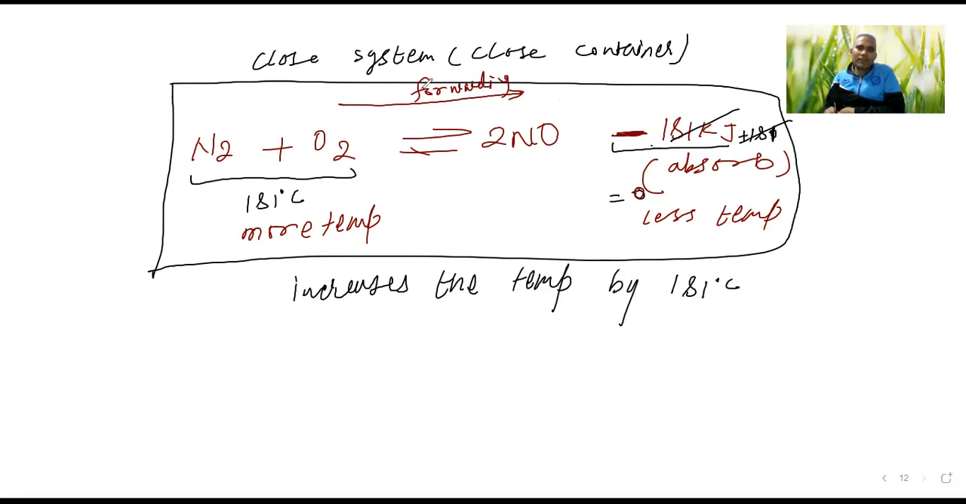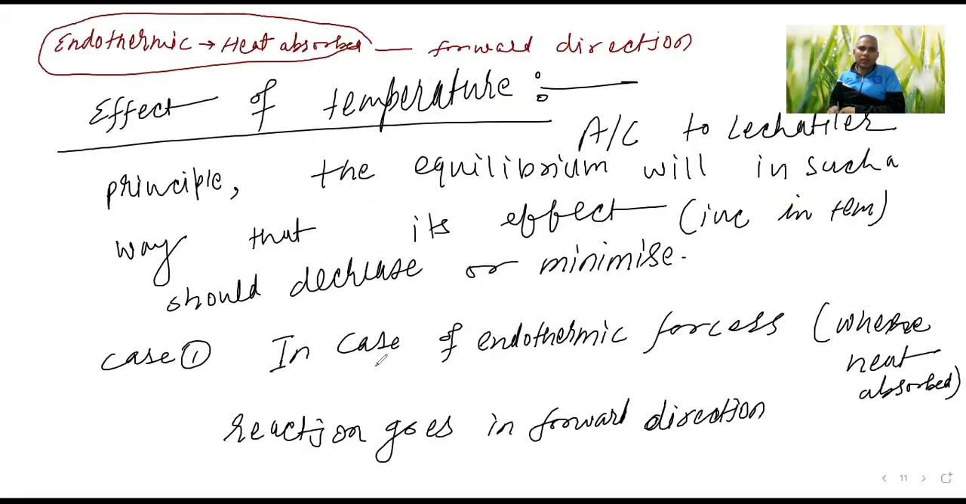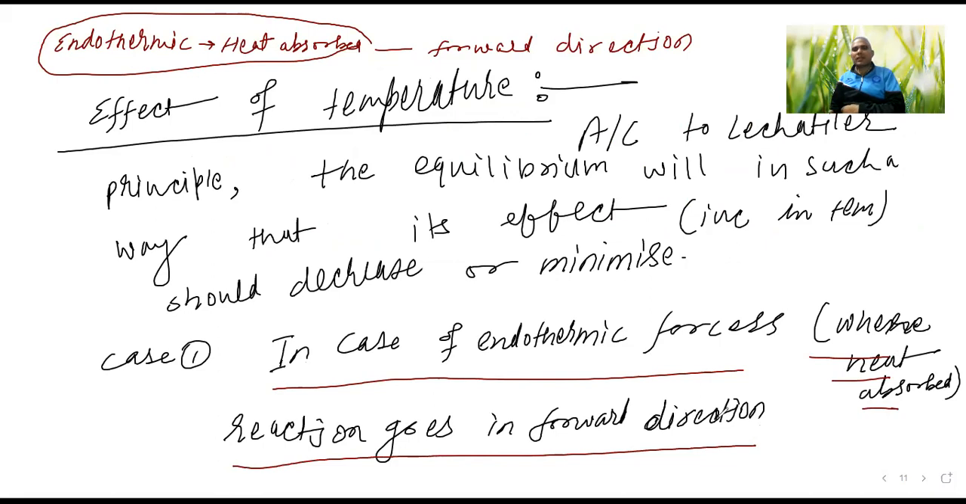So if you are increasing the temperature in an endothermic reaction, which direction will equilibrium go, forward or backward? Forward. So Janab, you see here what I wrote. In case of an endothermic process where heat is absorbed, reaction goes in which direction? Forward direction. Understood? Yes, sir.